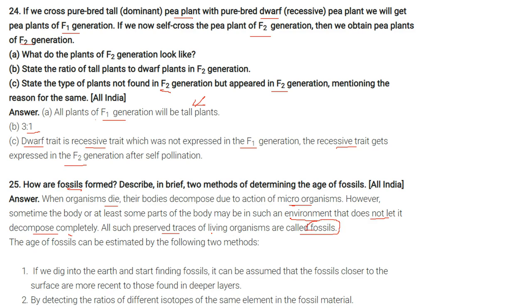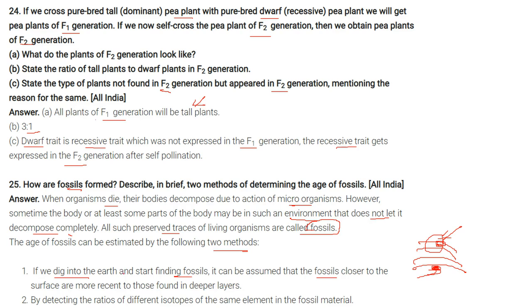So how to estimate the age of fossils? We need to find the age. For that we employ two methods. If we dig into the earth and start finding fossils, it can be assumed that the fossils closer to the surface, means if this is the surface, the fossils here are younger, more recent ones, and here they are not that recent, so they are older.